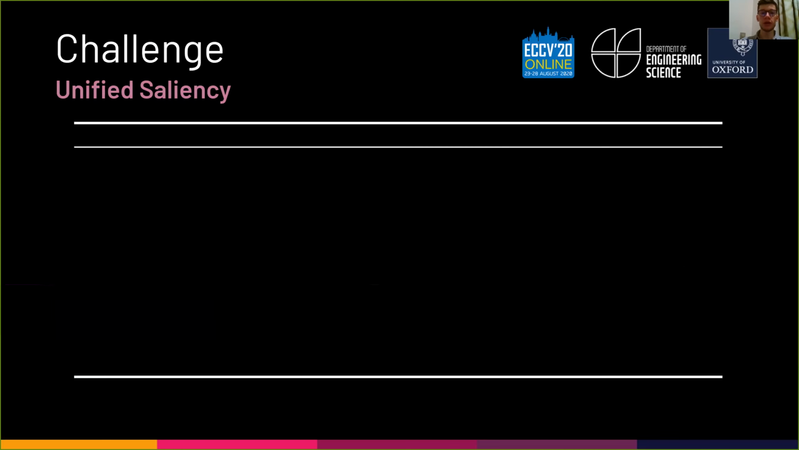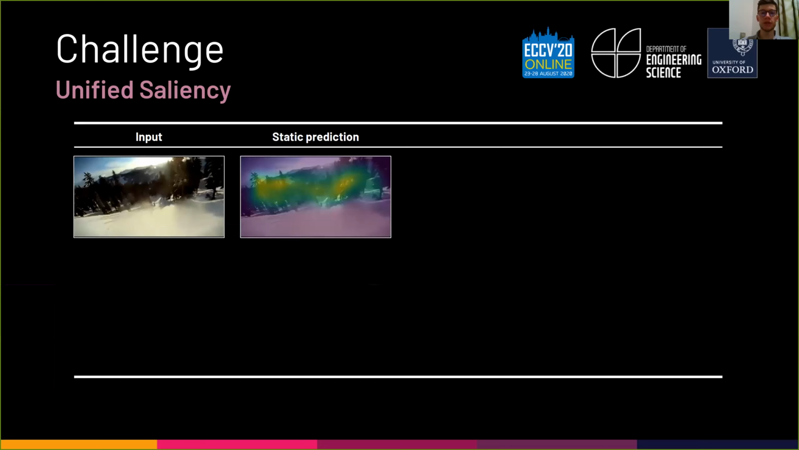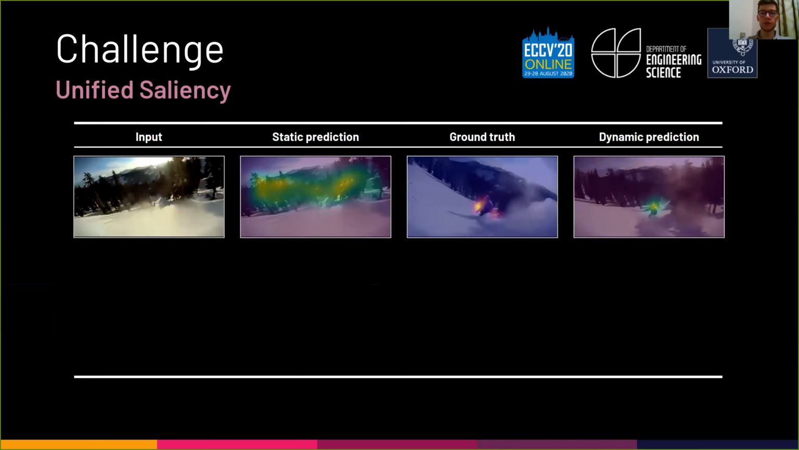Let's have a look why joint modeling of video and image data might be challenging. Consider, for example, this scene of a snowy mountain. A static image saliency model will predict fixations on the trees and in the distance. However, the scene is from a video clip, and humans fixate the snowboarder that is occluded in the example scene. This can only be predicted by a dynamic model, which has spatio-temporal features.